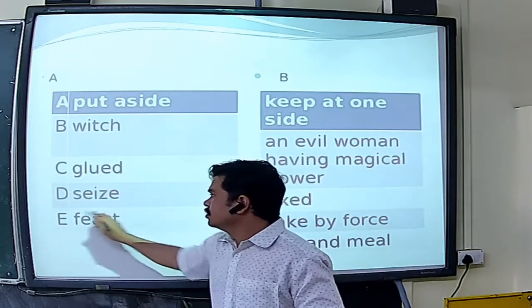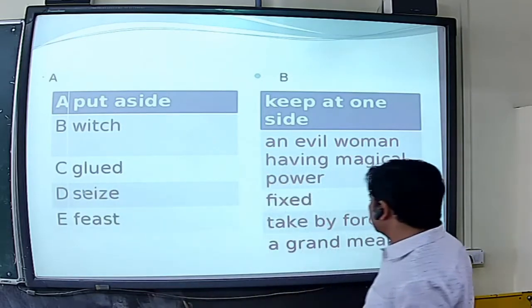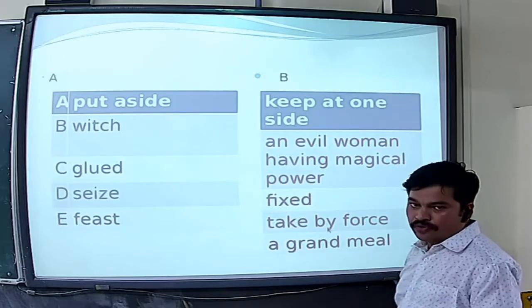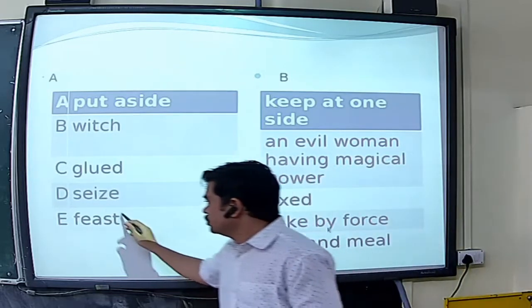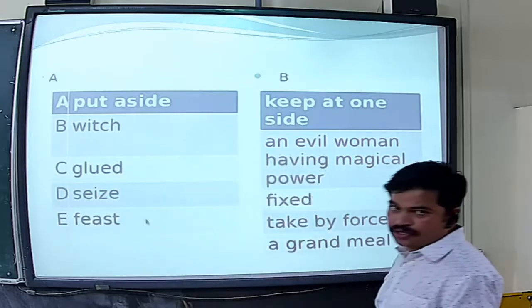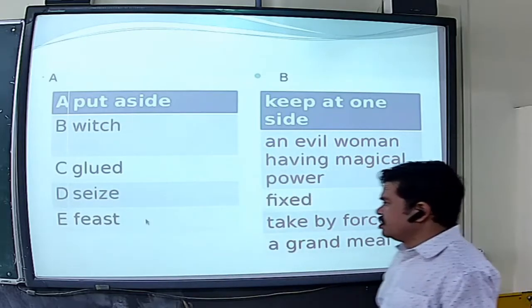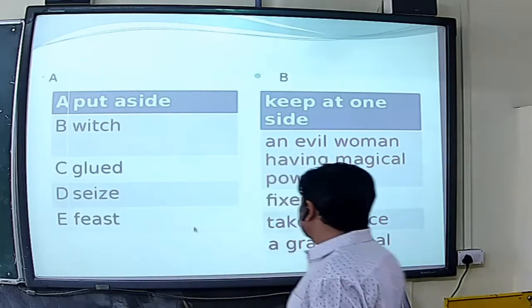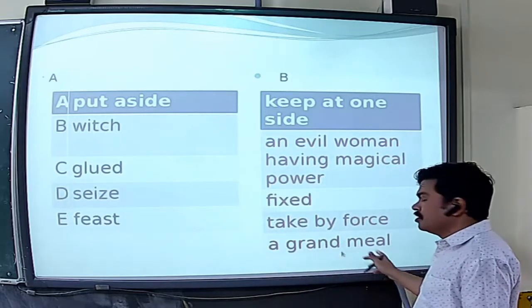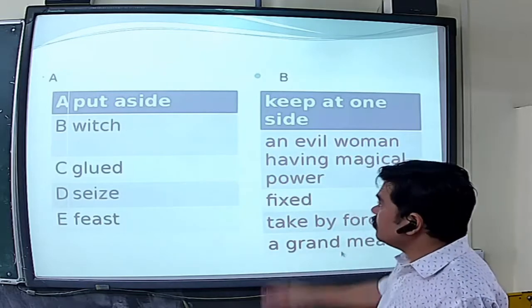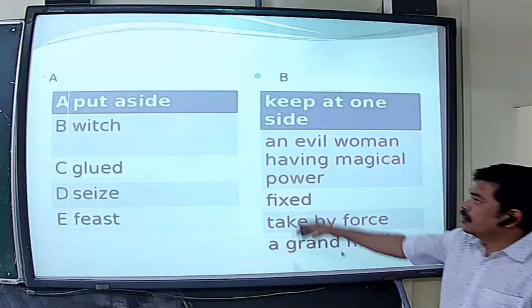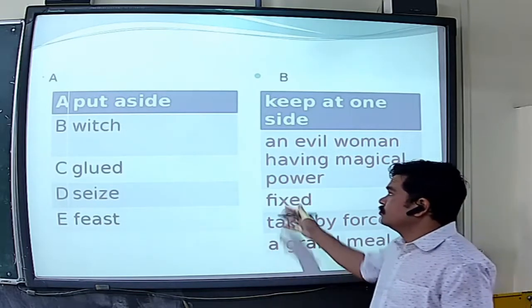Seize, D. The meaning of seize is take by force. And here, feast, F-E-A-S-T. The meaning of feast is a grand meal, right? So here we have completed our word meanings.